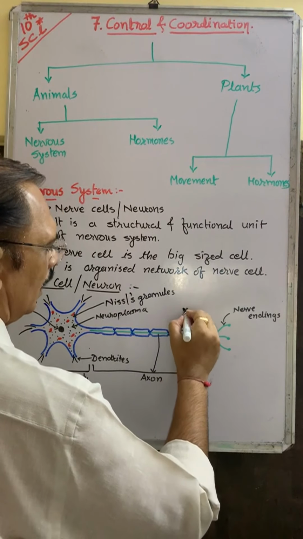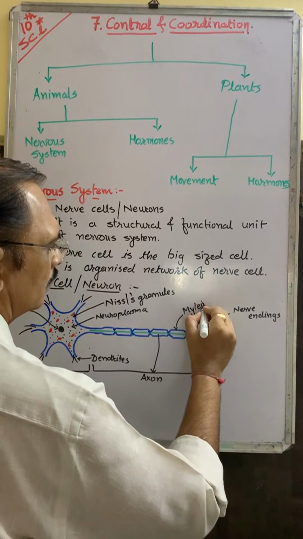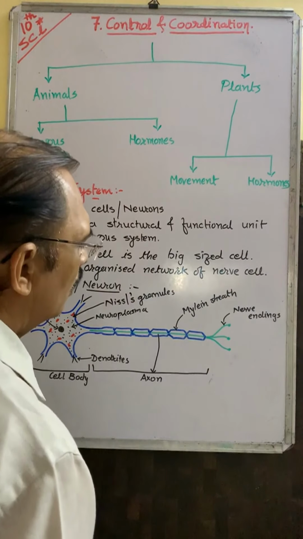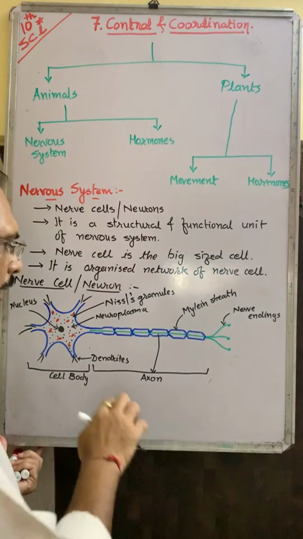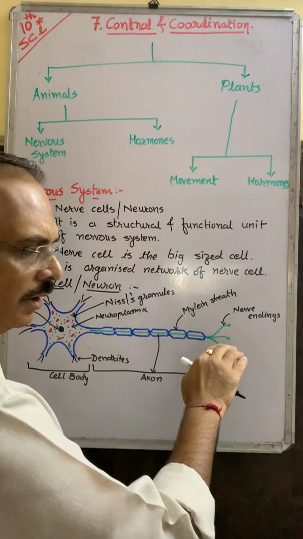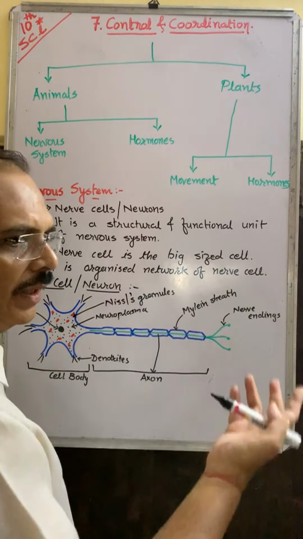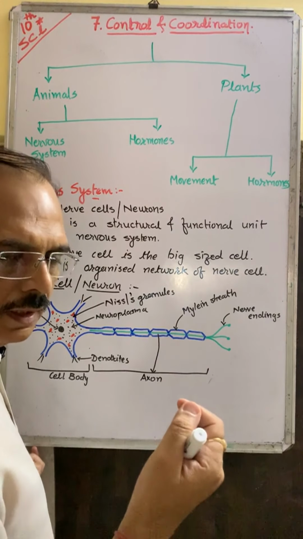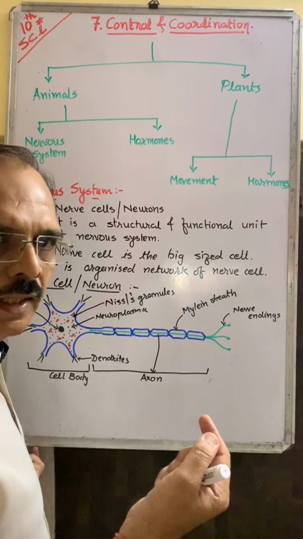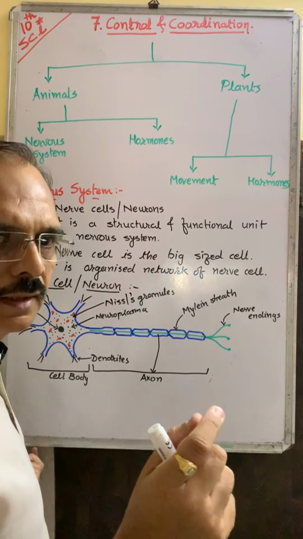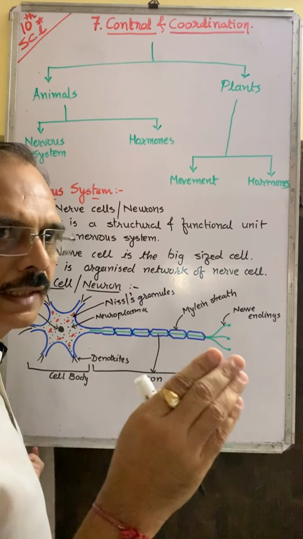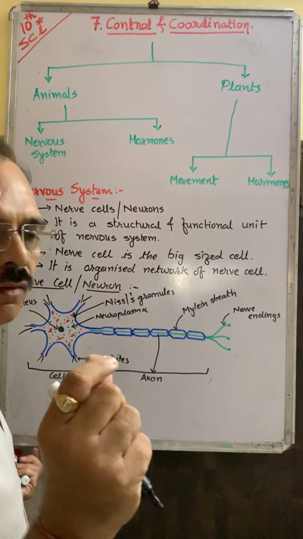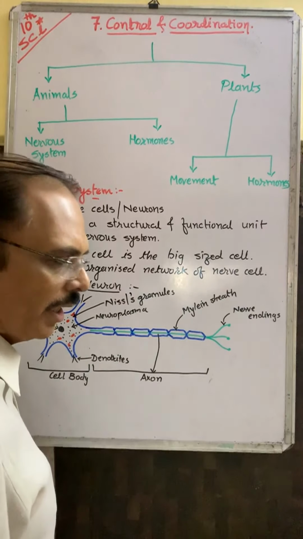This is called myelin sheath, the protective layer on this axon, so that when impulses pass through this axon, it doesn't spread into the surrounding organ. For example, when electricity passes through a wire, there is a rubber coating surrounding this wire so that the electric impulses or current doesn't spread. That protective layer is called myelin sheath.